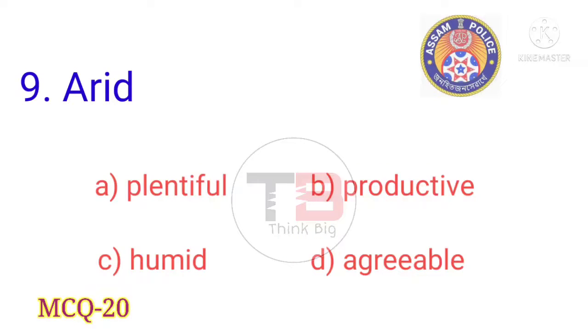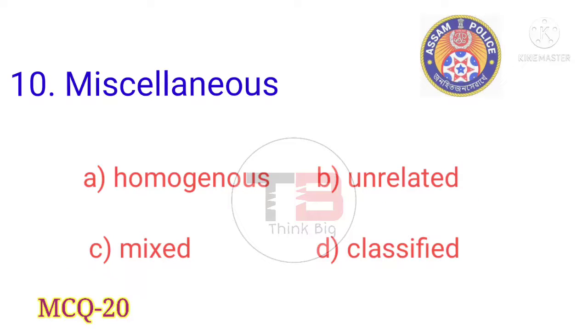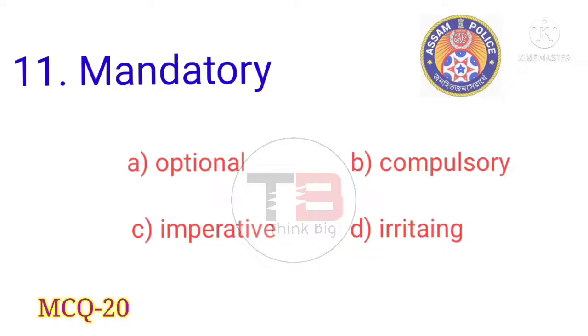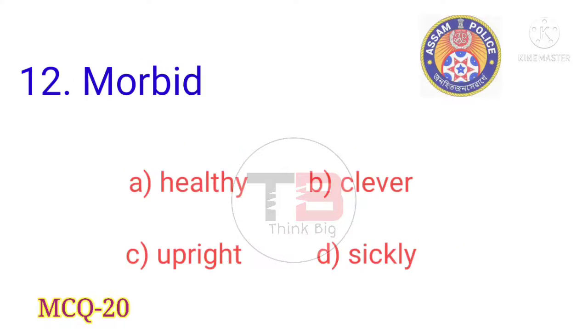Next question is arid. Answer is option C, humid. Our next question is miscellaneous. Answer is option A, homogeneous. Next question is mandatory. Answer is option A, optional. Next question is morbid. Answer is option A, healthy.